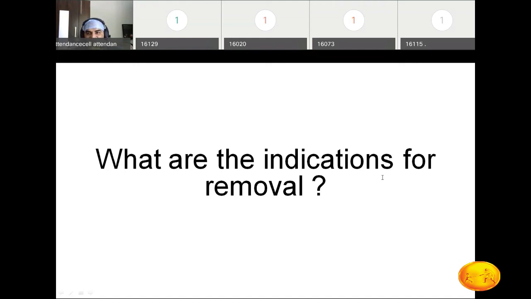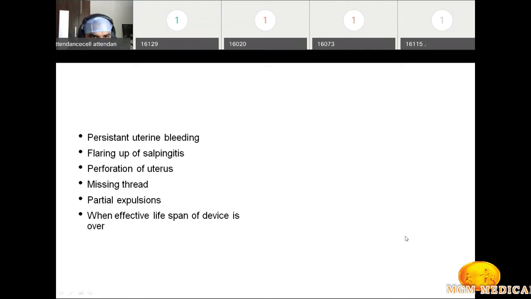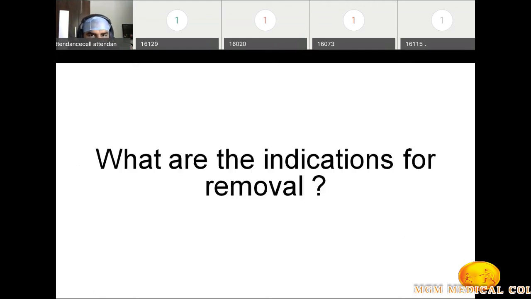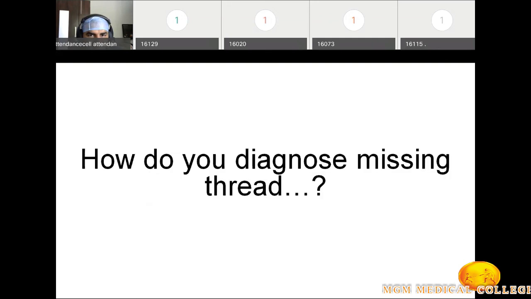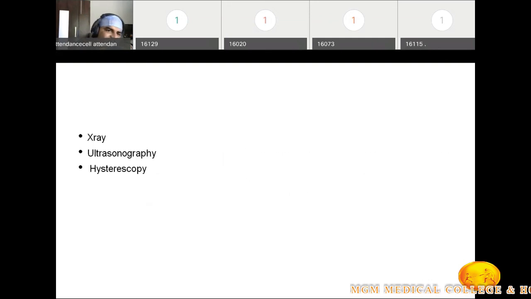And the third one is hysteroscopy, right? Hysteroscopy is the gold standard for visualization. So X-ray, sonography, and hysteroscopy is the gold standard for the diagnosis.